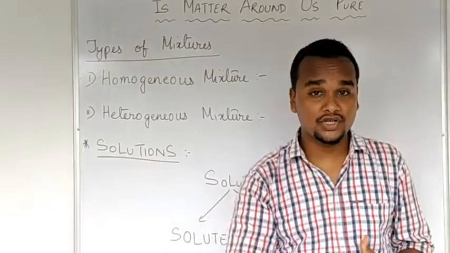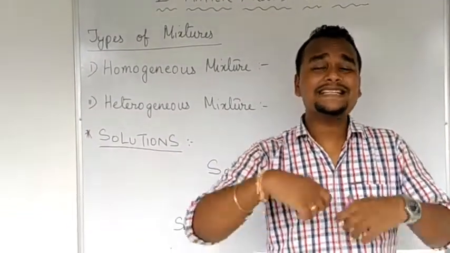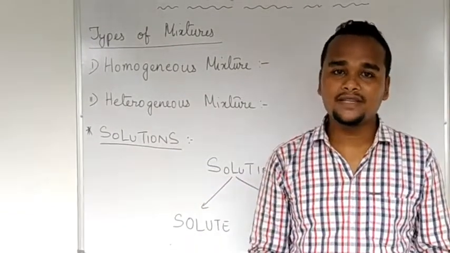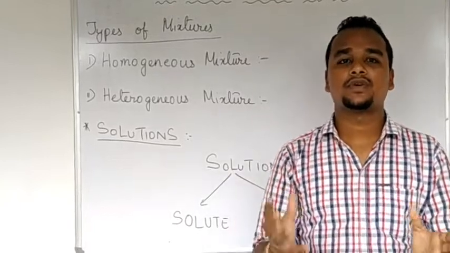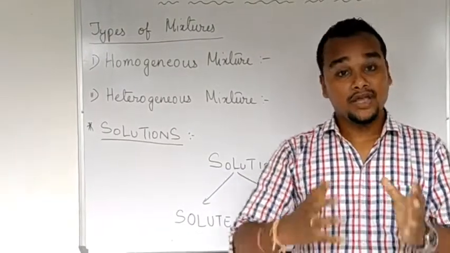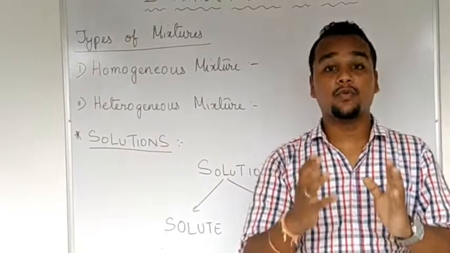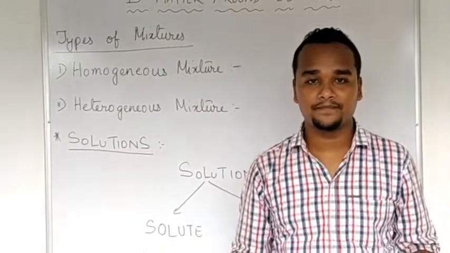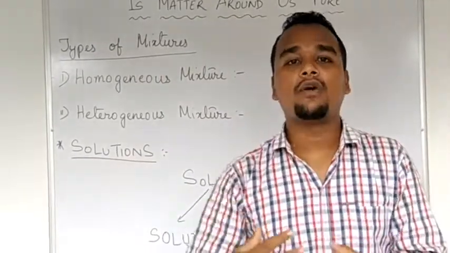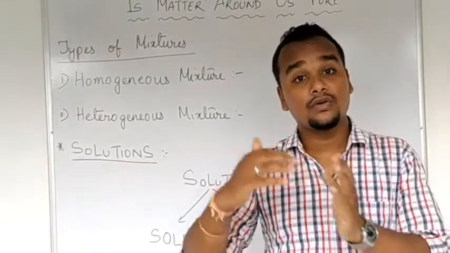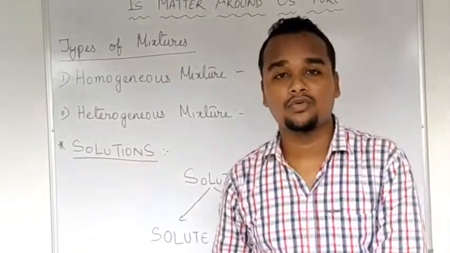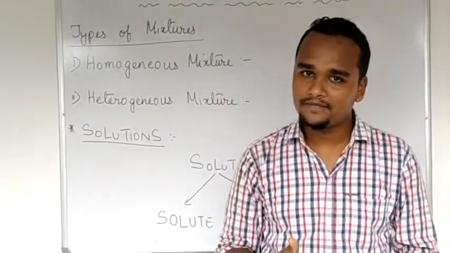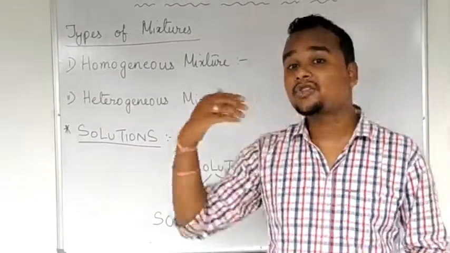What is a homogeneous mixture? It is that kind of mixture which has a uniform composition throughout. That means when you take two substances to mix, it will be called homogeneous only when those two components mix with each other very thoroughly. Okay? An example of a homogeneous mixture is sugar with water, salt with water. When you add sugar to water, the sugar will dissolve in water very thoroughly. Clear?